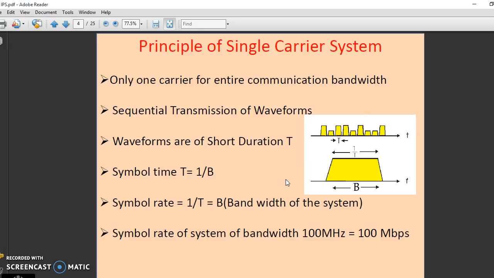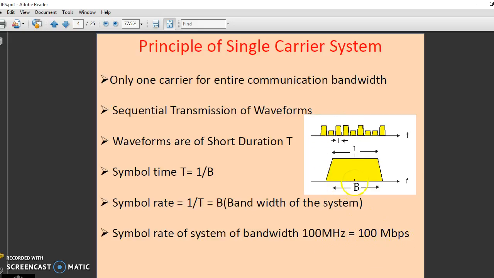Before multi-carrier communication, there was single carrier communication. In single carrier communication, only one carrier was used for the entire communication. Suppose the waveform duration is T. So the symbol time T is equal to 1 upon B, where B is the bandwidth. The symbol rate will be 1 upon T, that is B, the bandwidth of the system. So in a single carrier communication system, if we have a bandwidth of 100 megahertz, its symbol rate will be 100 Mbps. 100 megahertz, not 100 Mbps.